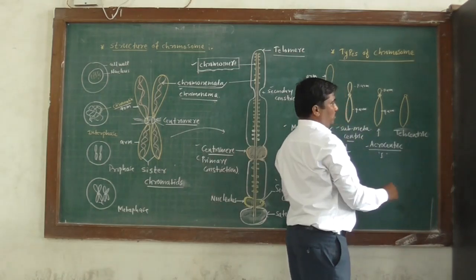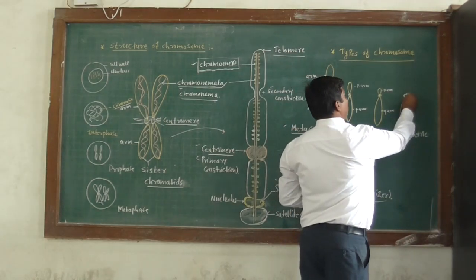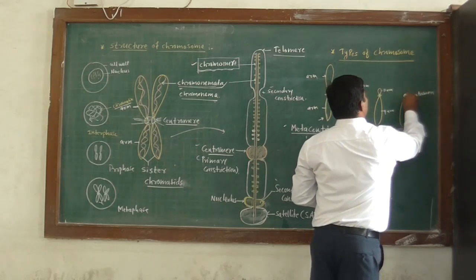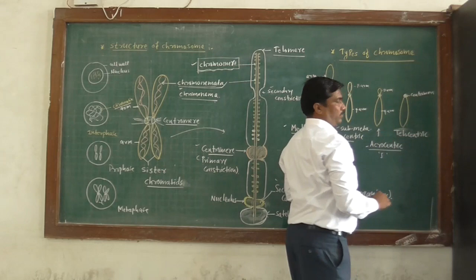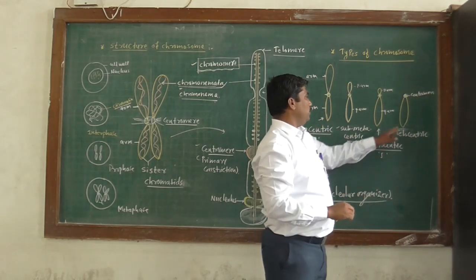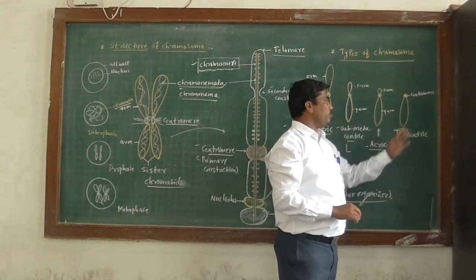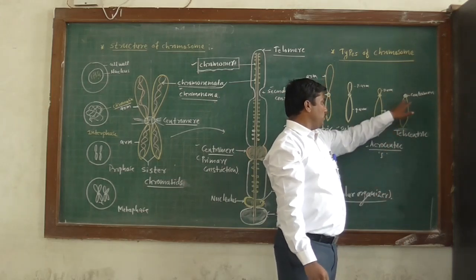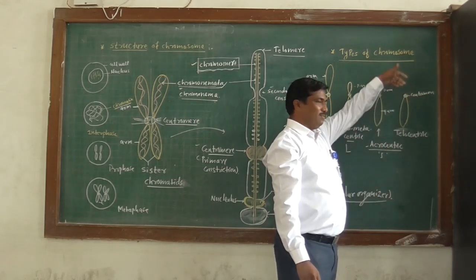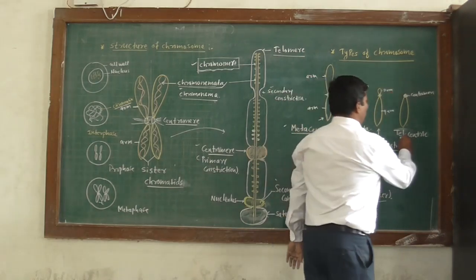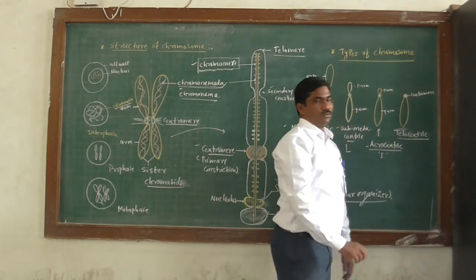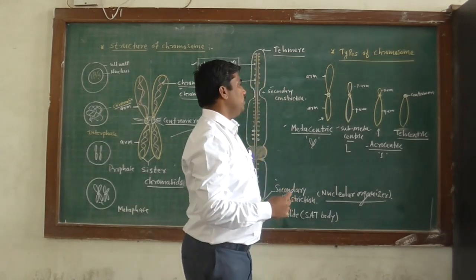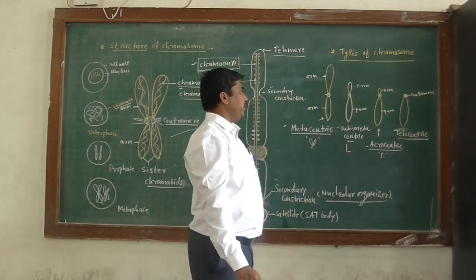Then the telocentric chromosome, in which the centromere is present at one end. So it has only one arm, the Q arm. The centromere is present at one end. The centromere is present at the terminal end of the chromosome, therefore it is called a telocentric chromosome.